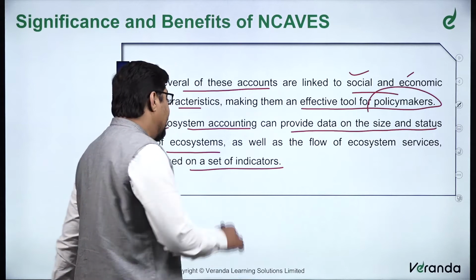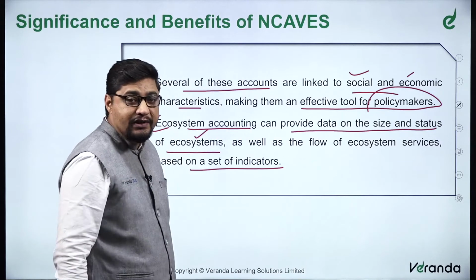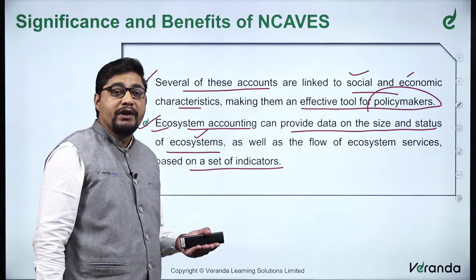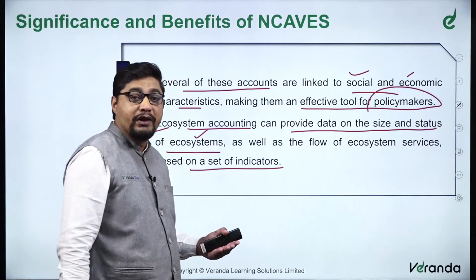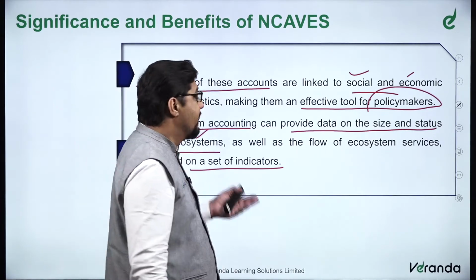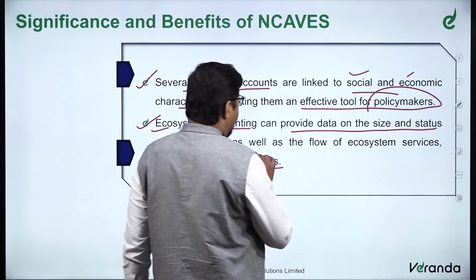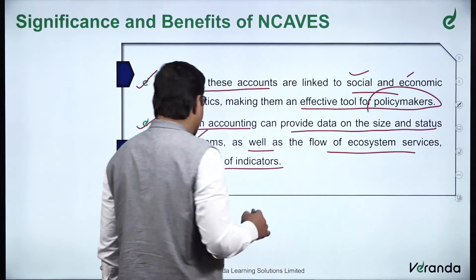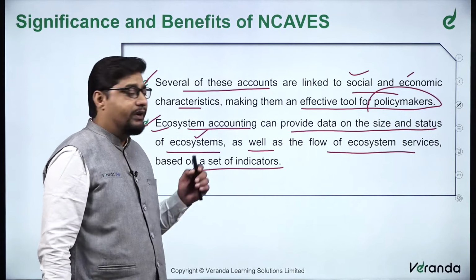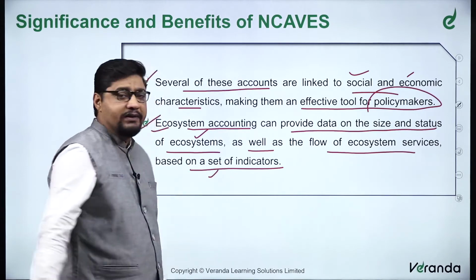So that will again help the policymakers in taking decisions about that ecosystem, creating new ways to mitigate, and creating new ways to further enhance the efficiency of those. All those things can be done, as well as the flow of ecosystem services based on a set of indicators. So indicators will be decided in these things.